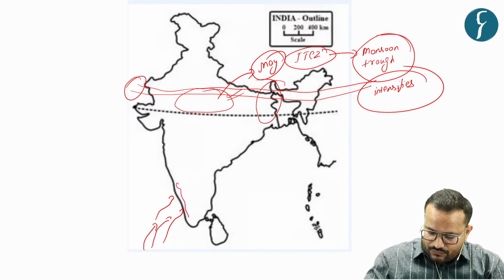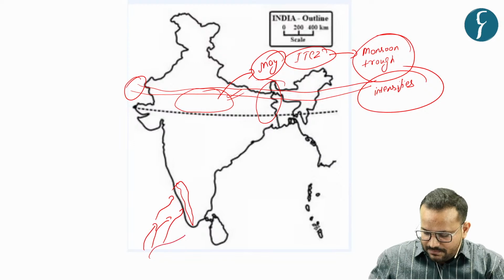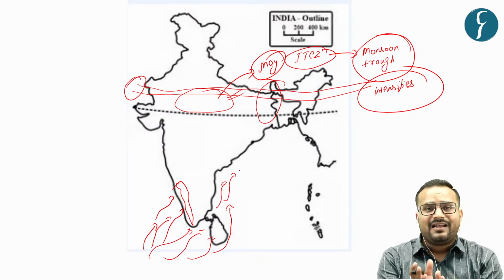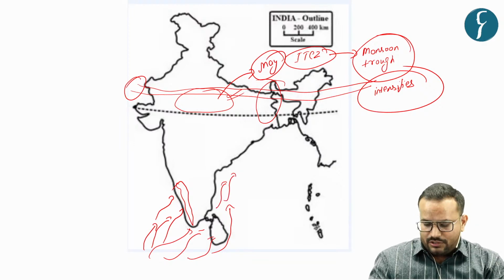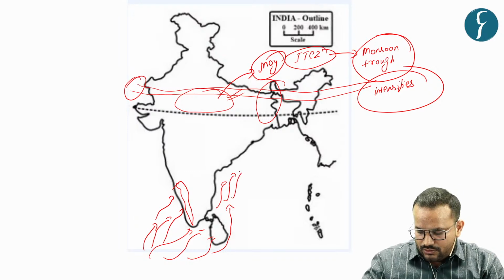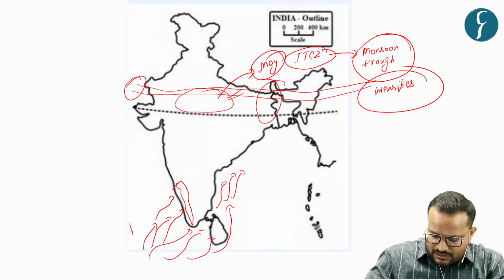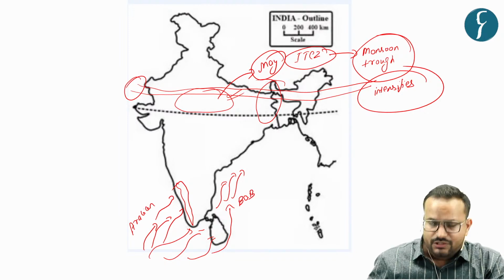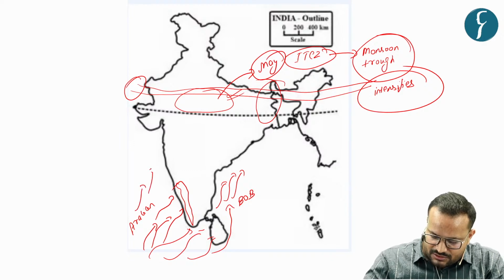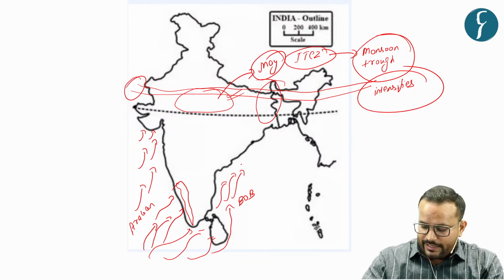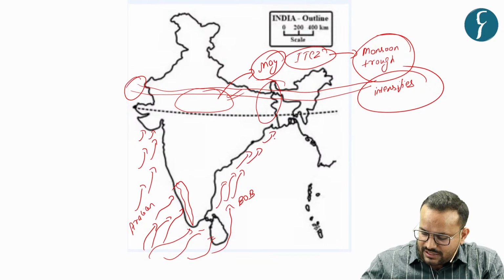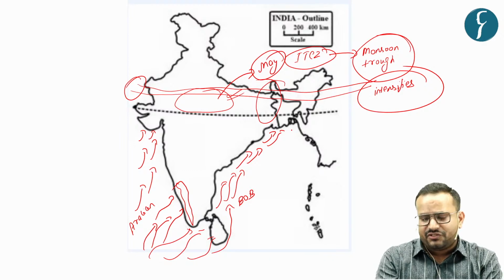So you have the rainfall in the coast of Kerala, and this branch starts taking shape, traveling parallel to the eastern coast, that is the coast of Tamil Nadu, and two branches develop, the Arabian Sea branch and the Bay of Bengal branch. Now this Arabian Sea branch starts traveling towards the Gujarat coast, and the other branch starts traveling towards the northeastern and eastern parts of India.